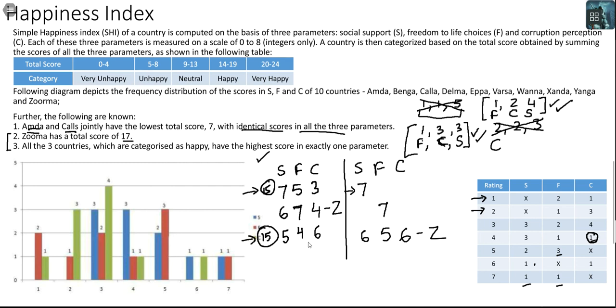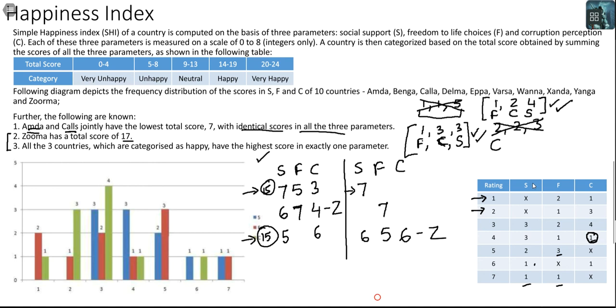Can I increase the last row? This is 6, this is 4, this is 5. Can I increase this 5 to 6? No, there is just 1 6 in S and that is used up. Can I increase this 4 to 5? Yes, I can.